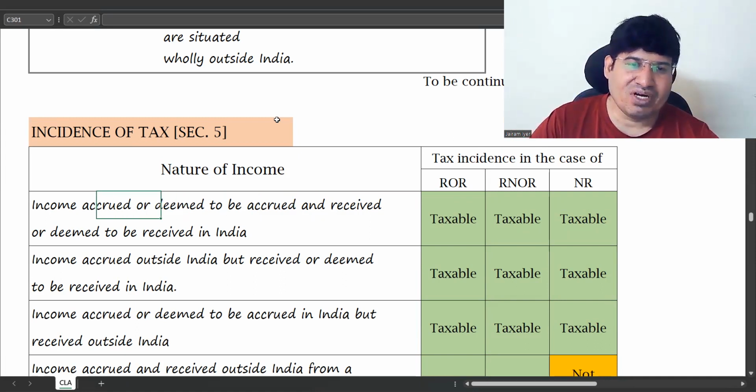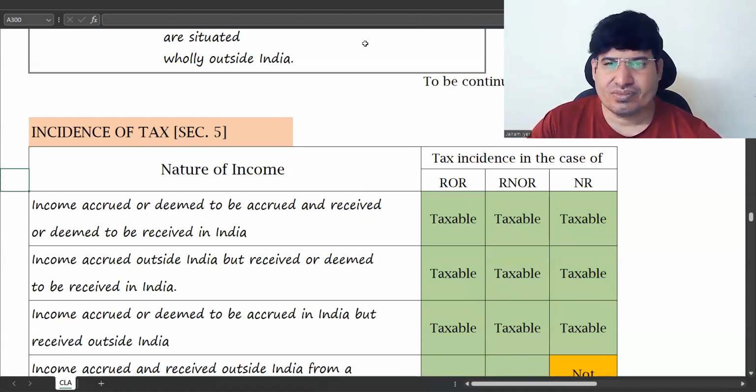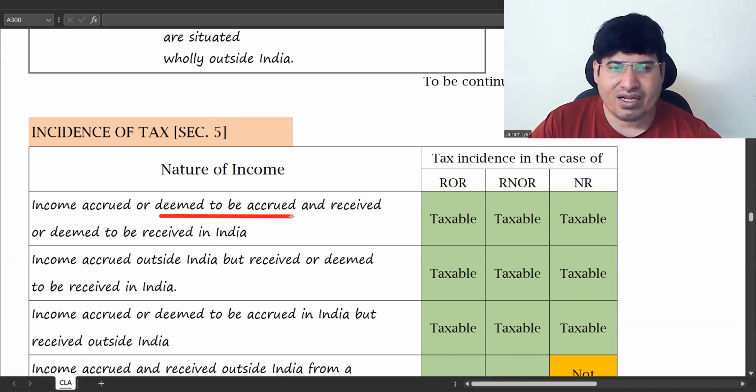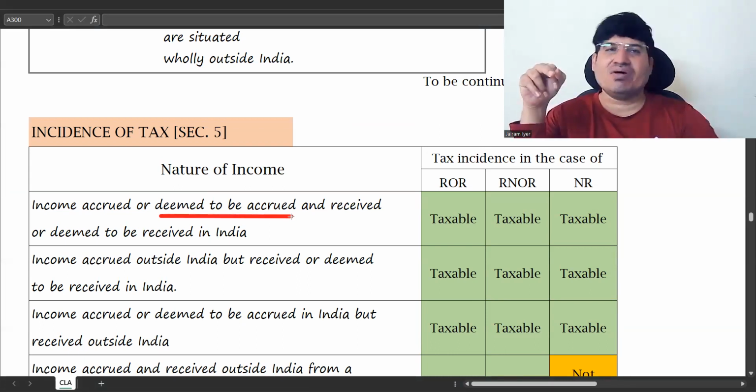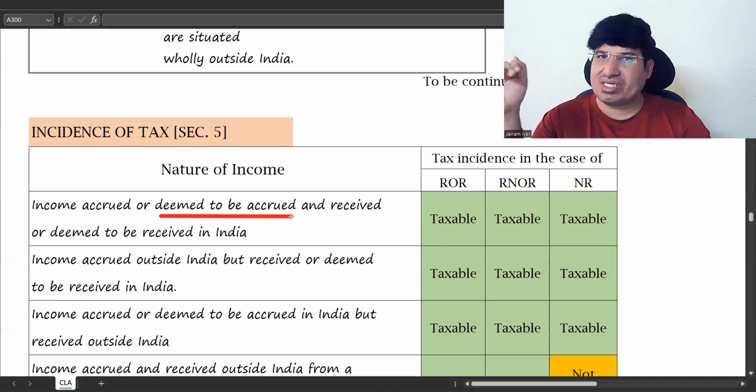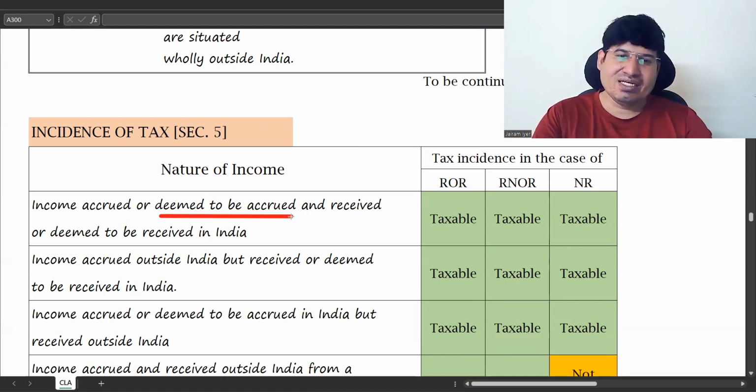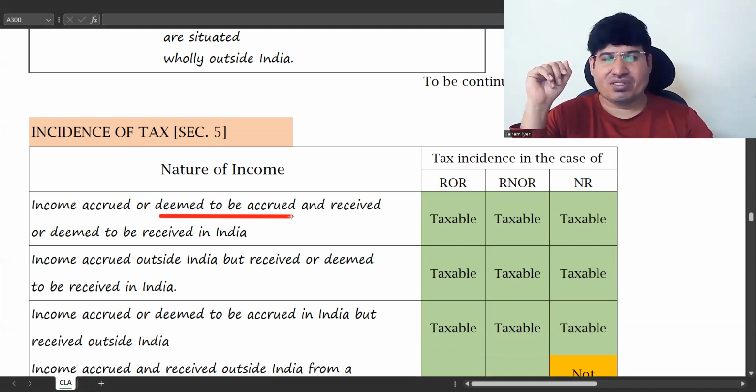Now, deemed to be accrued means that there are certain things which law is considering as having arisen from India. It is deemed to be accrued. Directly, you might not see a connection, but the law says that it is deemed to be accrued. That's why this list is also important: what is deemed to be accrued?